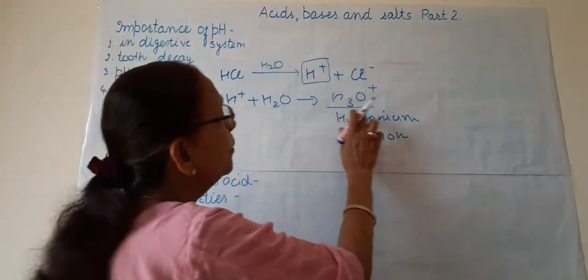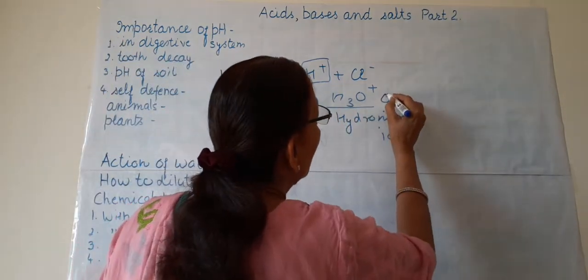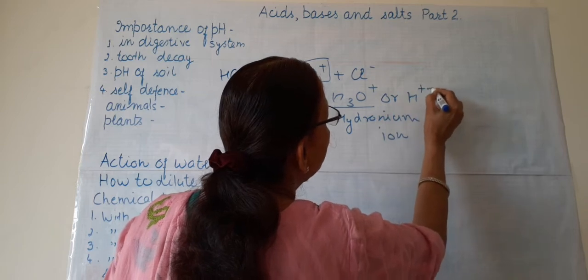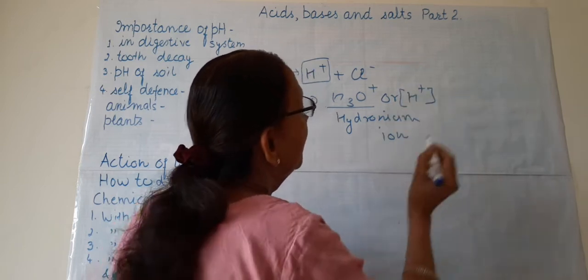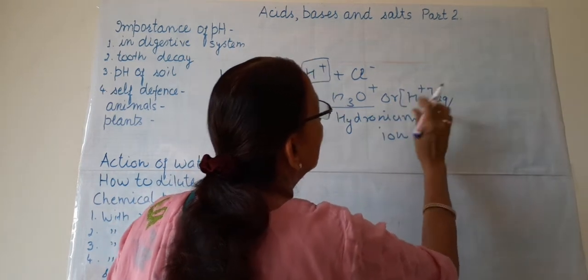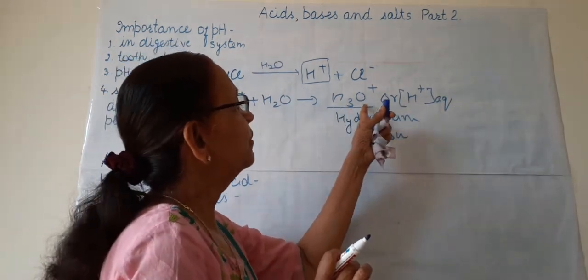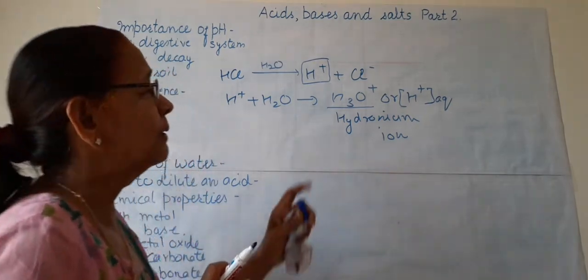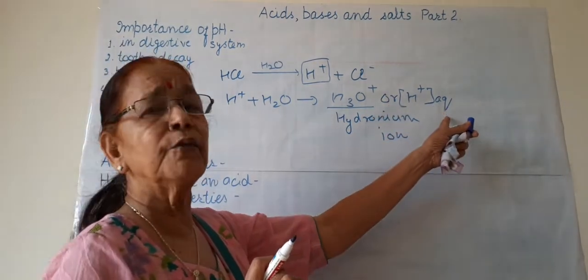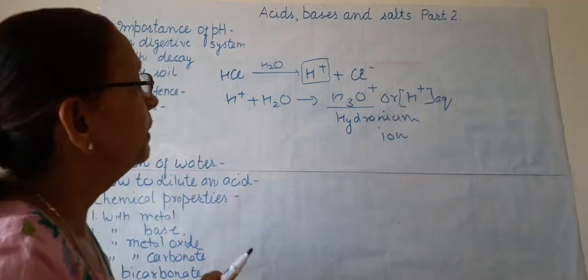It is known as hydronium, H3O, or it can also be written as H aqueous. We can write it like this also: if hydrogen is present in water, then hydronium is formed.